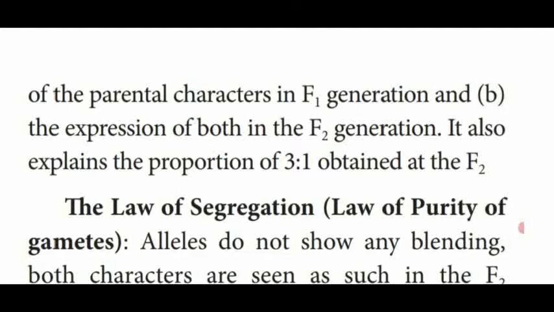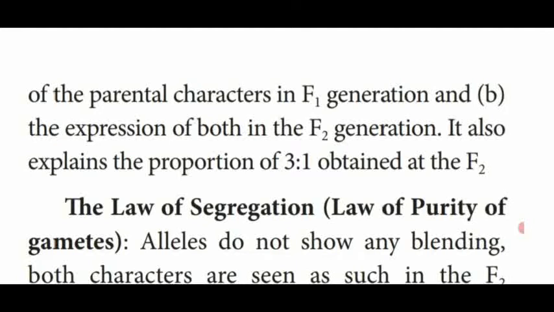The law of dominance is explained by the cross called the monohybrid cross. Mendel chose only one character. In the F1 generation, all show the dominant character. Only in the F2 do they express both characters.